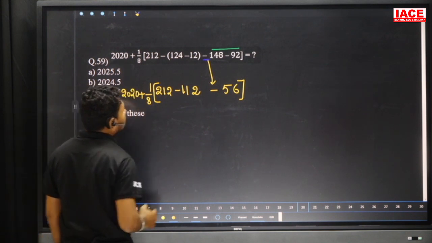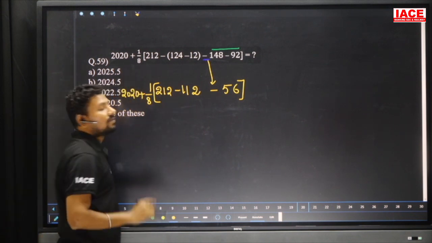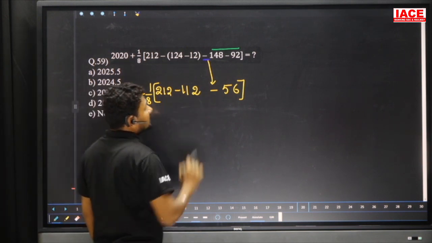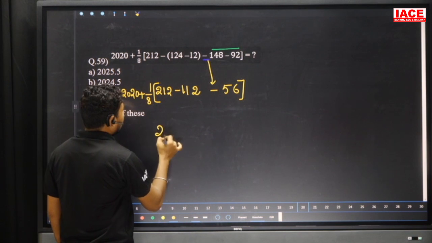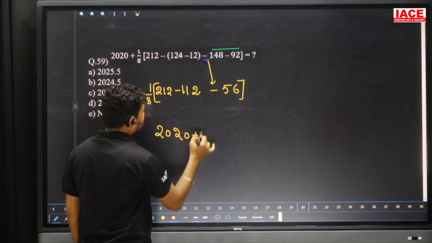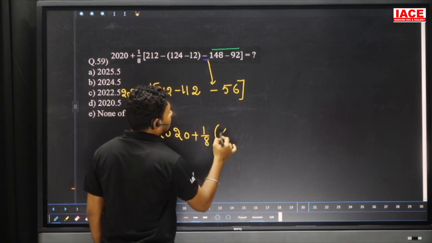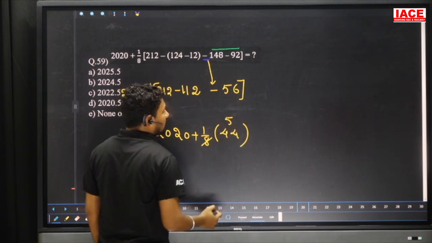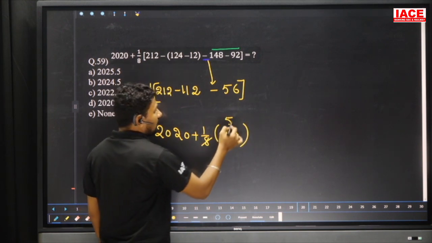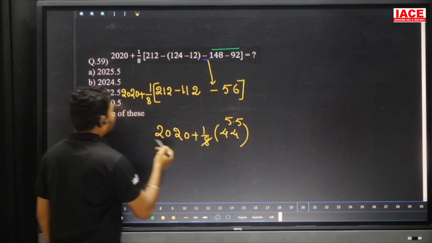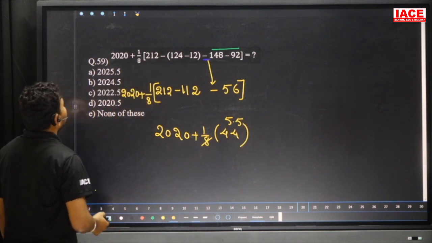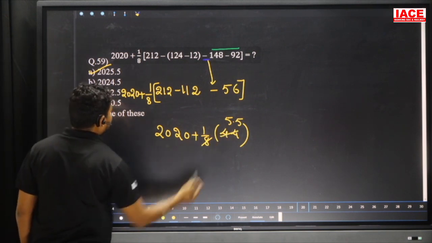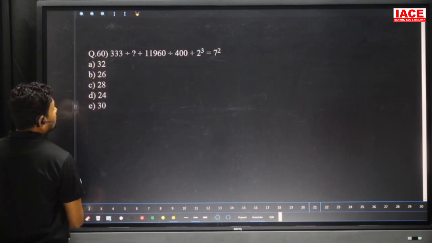This is our question. From 212, 112 is removed, we get 100. From 100, 56 will be removed. What value will we get? 44. And 8 5s are 40. The remaining value is 4, and 8 5s are, so 0.5. Then 5.5 is added to 2020, and our answer is 2025.5. Let's move on to the next question.